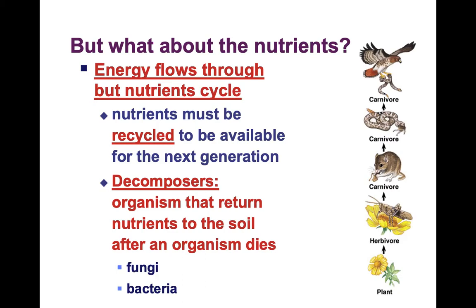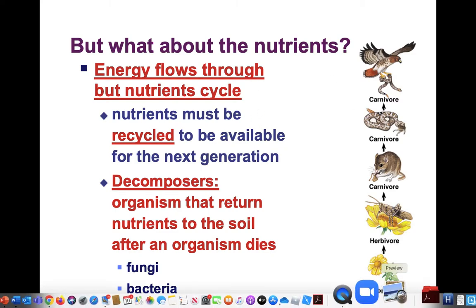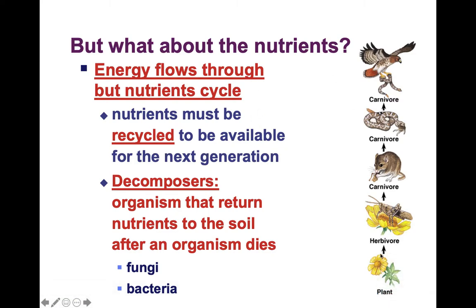So our first PowerPoint shows us how energy flows through an ecosystem, right? Energy flows here from a plant, an herbivore, carnivore, another carnivore, and another carnivore, because these organisms are acquiring the energy from the food that they eat. Okay, so we see that energy is flowing up here. We learned from the last lesson that only about 10% of that energy is passed on from one organism to the next, right? Because a lot of it gets lost. It's the cost of living.